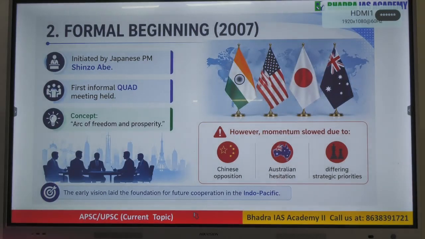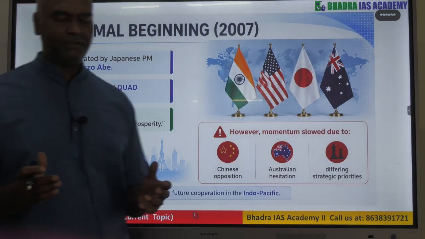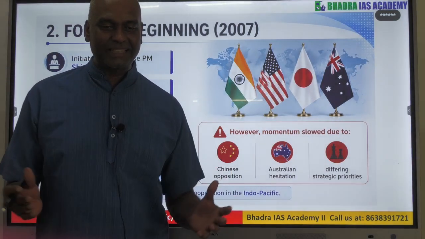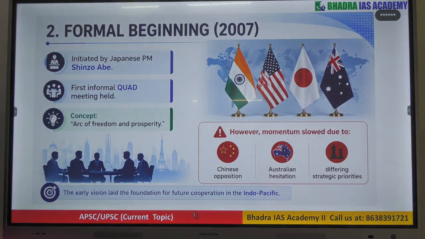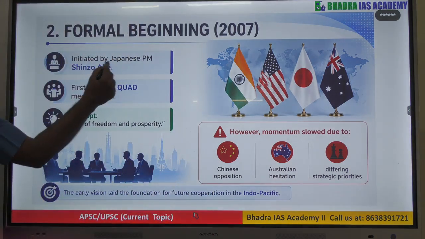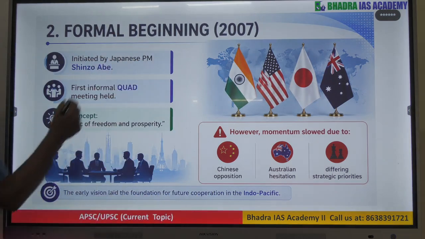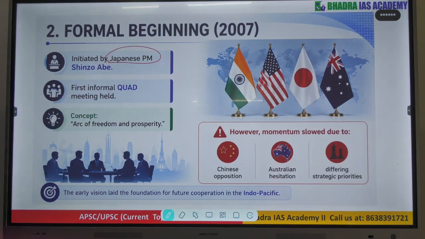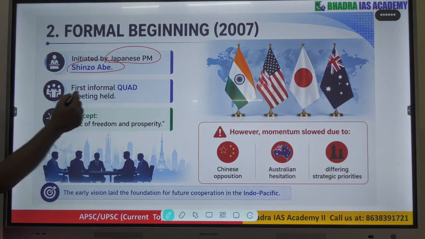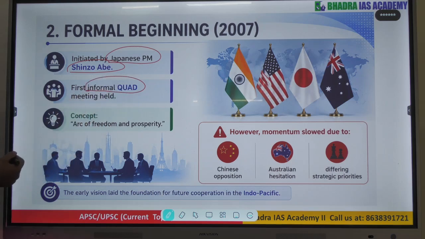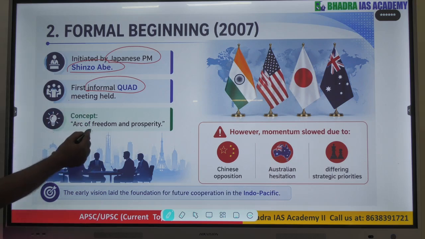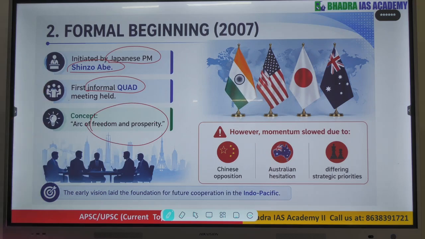Now the formal meeting we can say kind of a beginning, though the Quad itself is informal, but they said that let's have a meeting. So this was initiated by the Japanese Prime Minister, that is Abe. Then we said that let's have a meeting. So the first we can say kind of an informal Quad meeting was held. This was held alongside what we can say the meetings conducted by the ASEAN. Okay. So the concept at that time was freedom and prosperity in the Indo-Pacific region.